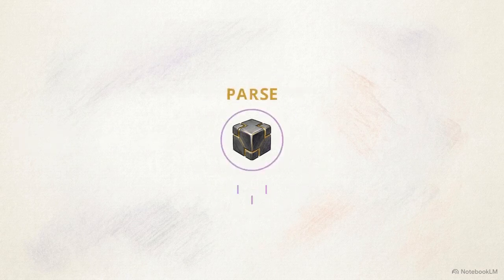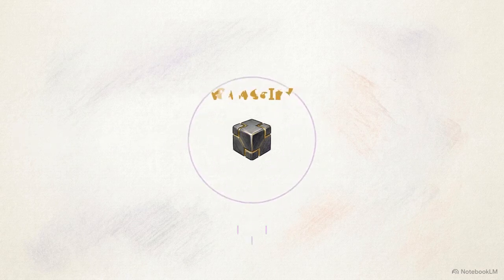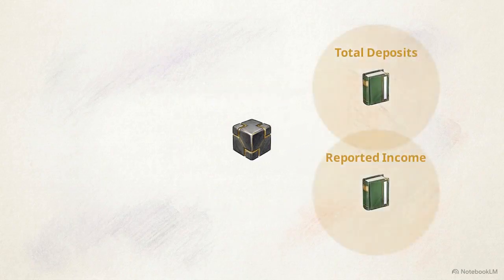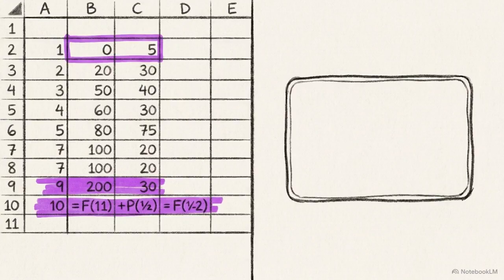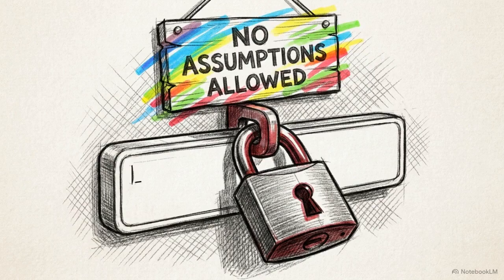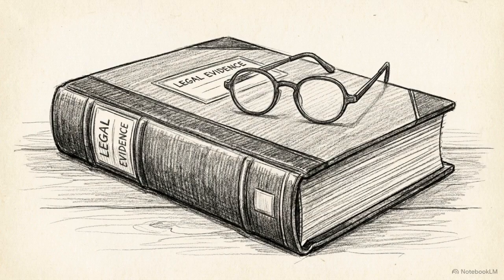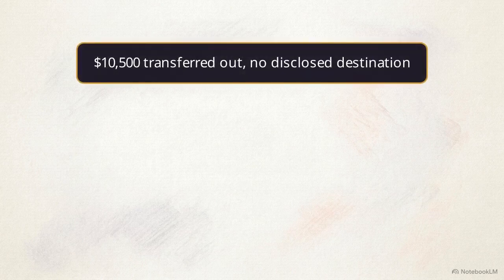Inside the deterministic engine, every record is parsed, normalized, and stripped of internal transfers to prevent double counting. Data then runs through the bank deposit method, sorting total deposits into distinct ledgers to compare against reported income. This strict mathematical sorting is entirely different from generative AI. A generative model is never allowed to invent or assume a financial transaction in this workflow. Because the deterministic engine follows absolute mathematical rules, its output is a reproducible source of truth. It yields analysis based on evidence, not an algorithmic guess.